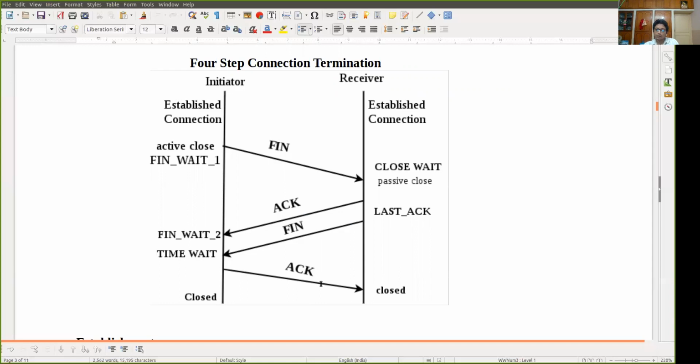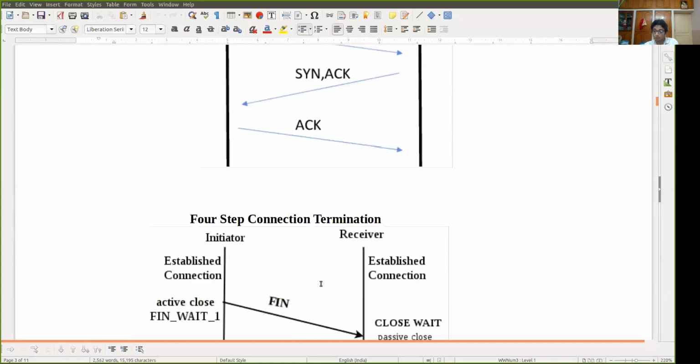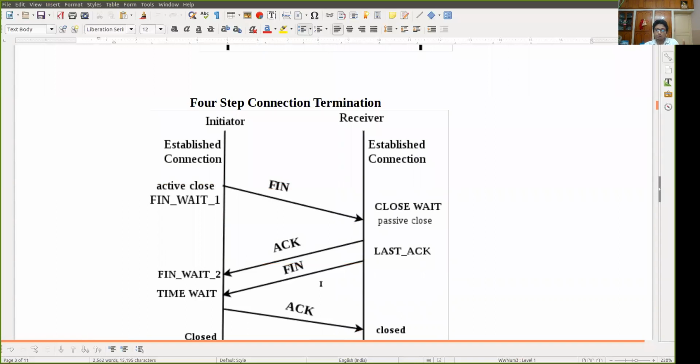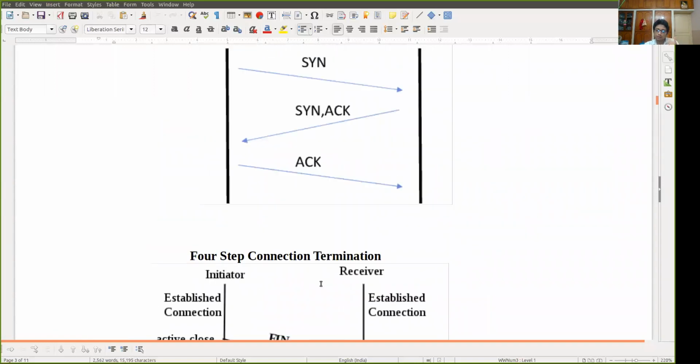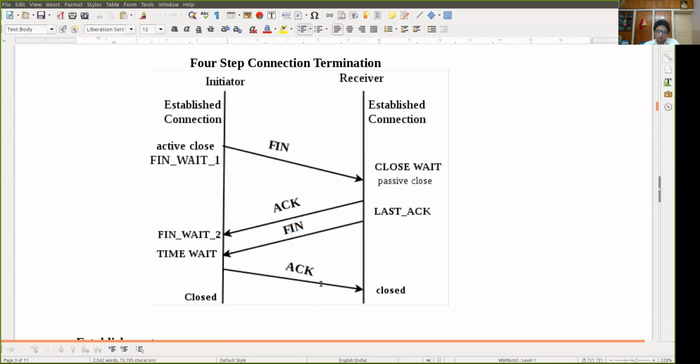So there are 3 mechanisms involved: connection establishment, data transmission, and connection termination. Connection establishment is based on 3 steps, called the 3-way handshaking mechanism, and connection termination is a 4-step method. So this is the connection establishment and connection termination mechanism.